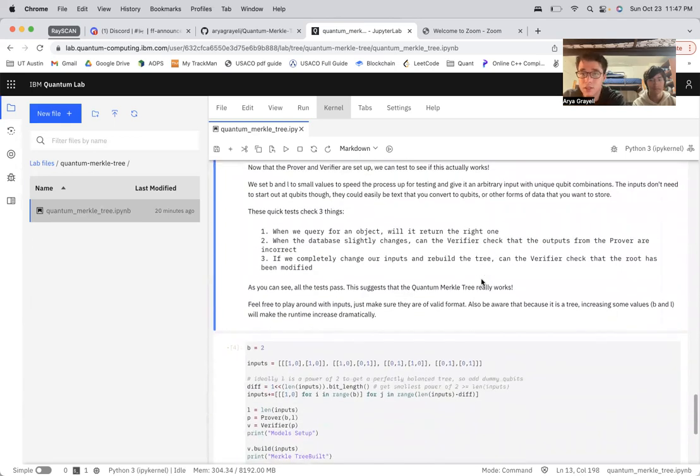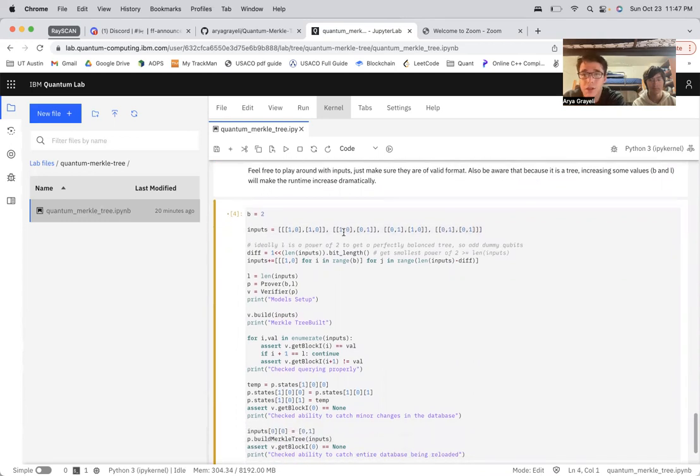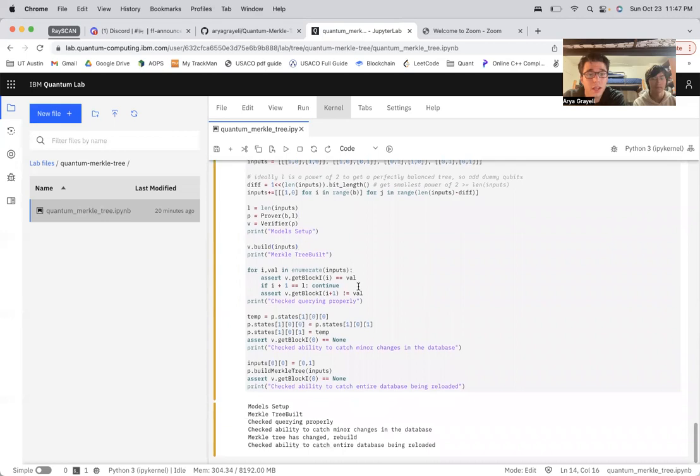And we wanted to test to see if this works. So we had an input with just four sequences of 2 qubits. And we had it as 4 just to be a power of 2, so the tree is perfectly balanced, but this could be any value. You'll just add dummy qubits to make it a balanced tree. And we initialize our prover, our verifier, and build the Merkle tree. And then from here, we do some tests to make sure that when it's querying a value, it can get the right value. And then also, if it queries a different value, making sure that your database is still working properly, you're extracting the right values.